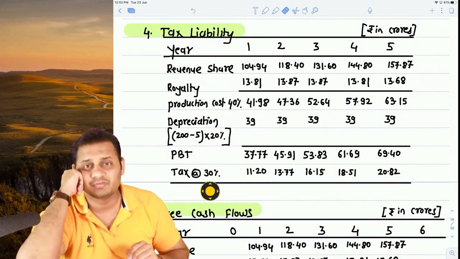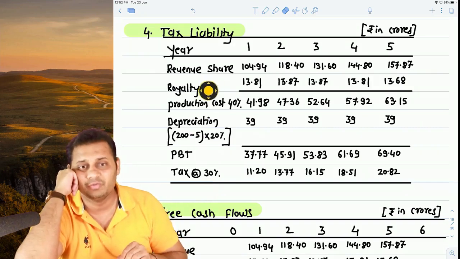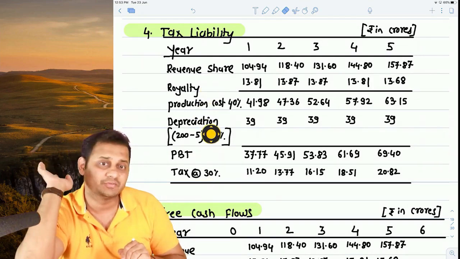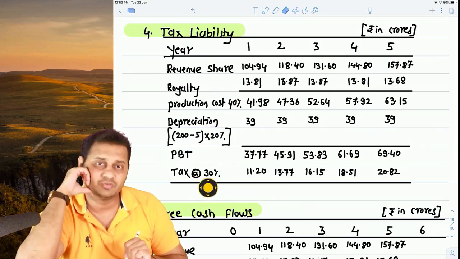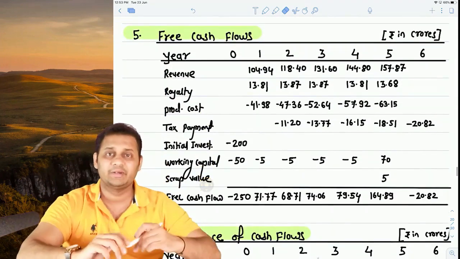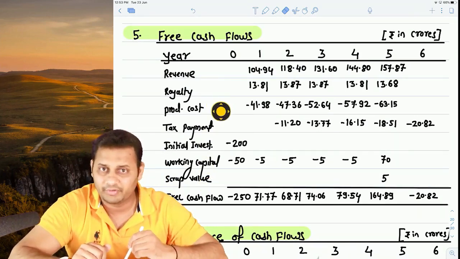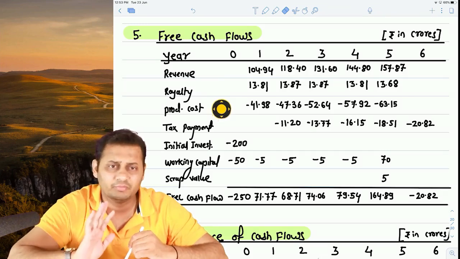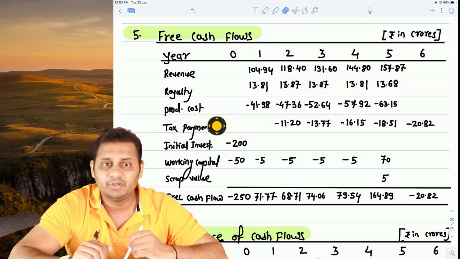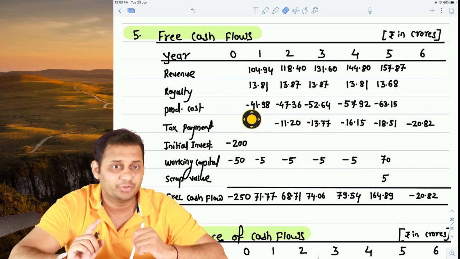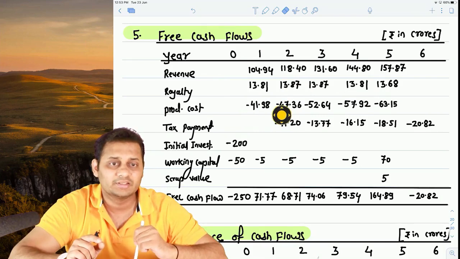What are all the cash flows from this table? Revenue is a cash flow, royalty is a cash flow, production cost is a cash flow, depreciation is only an expense but not a cash flow, tax is also a cash outflow. So the next working represents cash flows. Again we took the same thing: revenue, royalty, production cost. We just picked it up from the previous working. Then we took the tax payment and we shifted the tax payment to the following year, because the question says you don't have to pay the first year's tax in the first year itself, you have to pay it in the second year. So this is how we paid the tax.